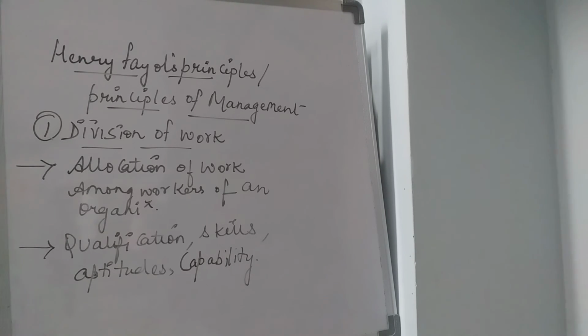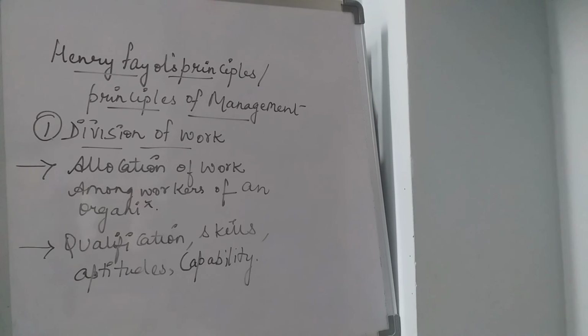So that's why checking and selecting a suitable candidate is also very, very important in the division of work. Another example we can see: when you are about to buy or construct a new house, what will you check for? You will select the architect for proper construction. Then you will select a civil contractor, and there will be laborers, welders, plumbers and painters. That means you are choosing the appropriate person to give the appropriate work.